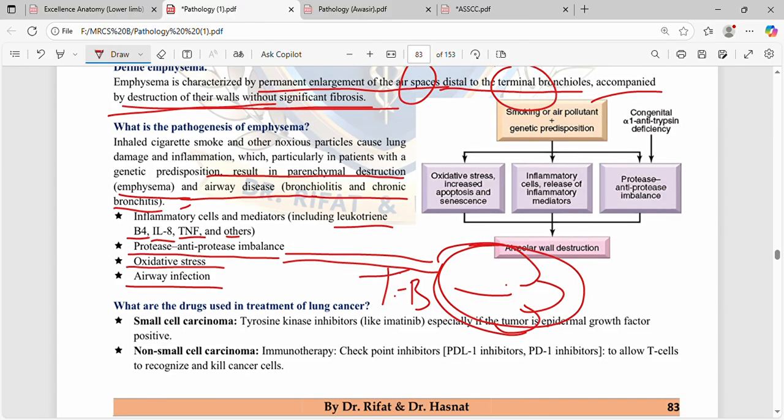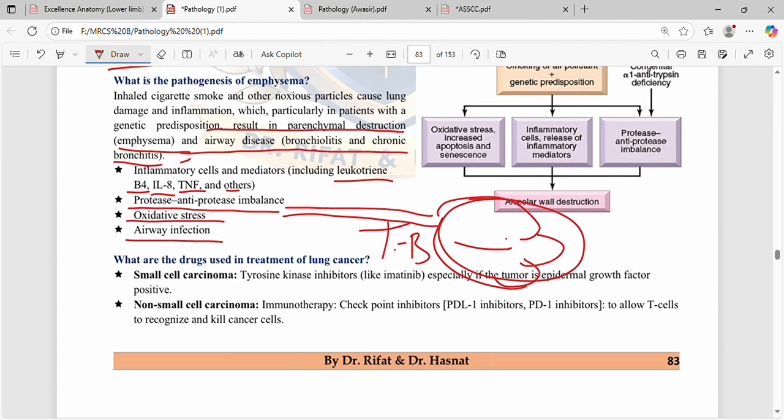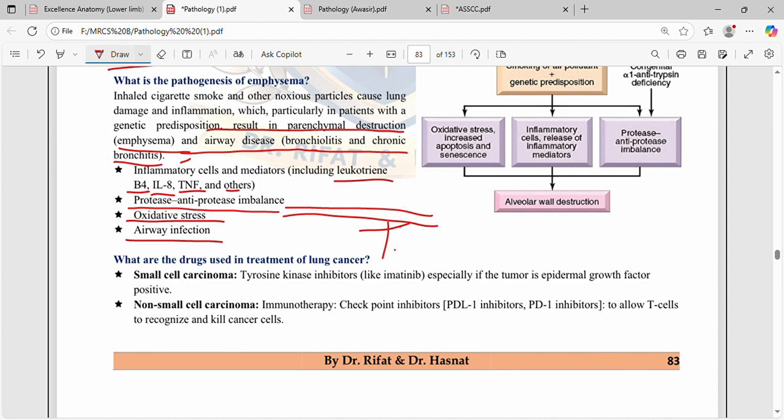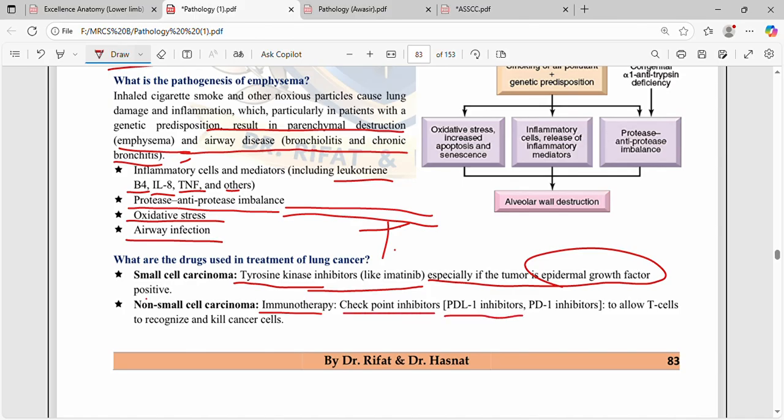What are the drugs used in the treatment of lung cancer? For small cell carcinoma, we have tyrosine kinase inhibitors like imatinib, especially if the tumor is epidermal growth factor positive. And for non-small cell carcinoma, we have immunotherapy like checkpoint inhibitors, PD-L1 inhibitors and PD-1 inhibitors, to allow T cells to recognize and kill cancer cells.